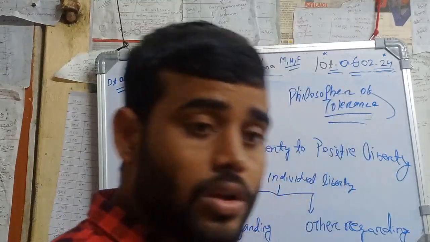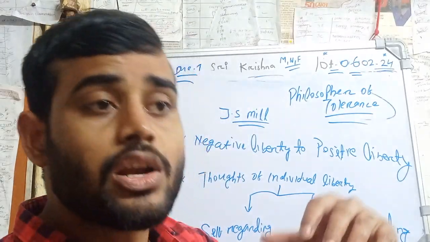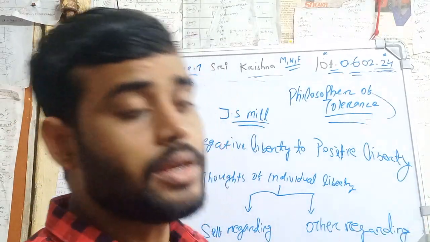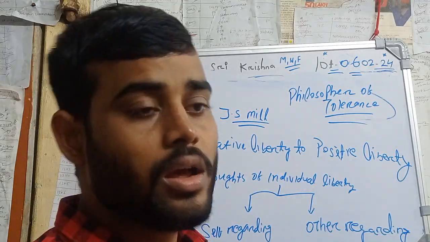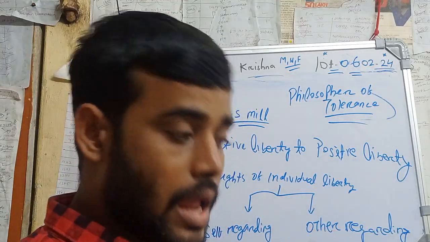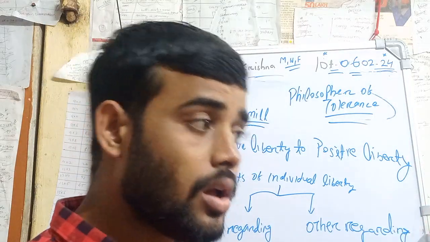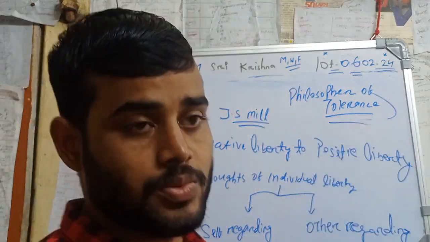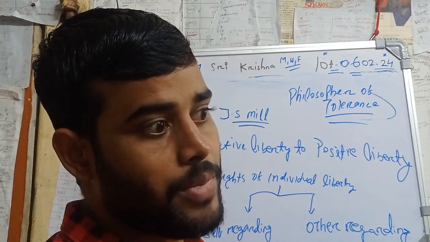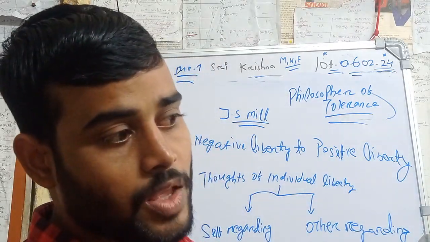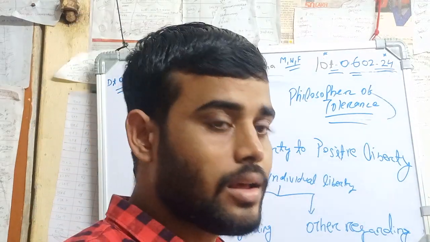Other-regarding action is the liberty of the individual in actions related to others. If it affects others, then the state can interfere in the individual's liberty, and except for that, the state has no role in individual liberty. So here you can see the concept of the harm principle. If my action will harm others, then the state will stop me in relation to that, but except for that, the state has no role in that regard.